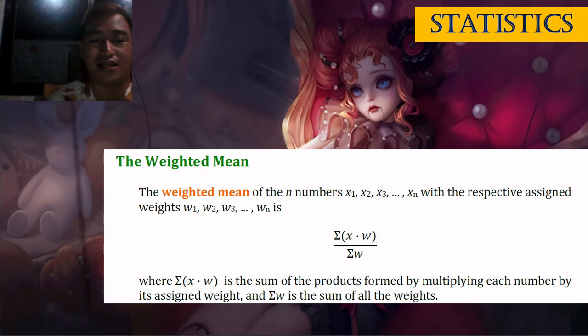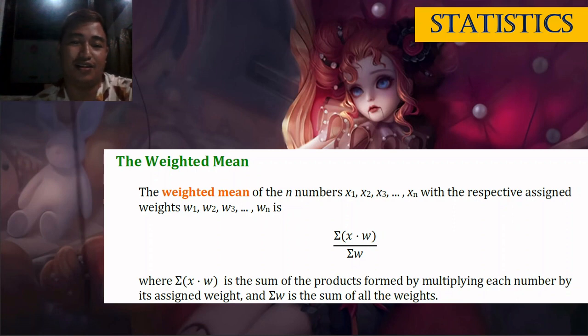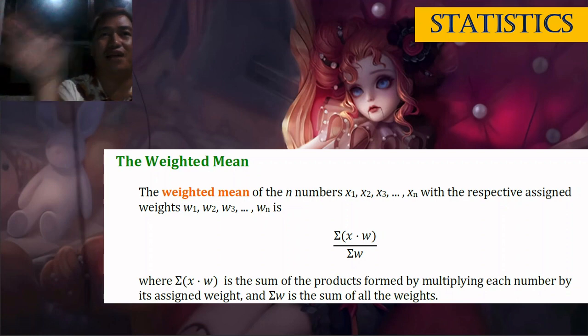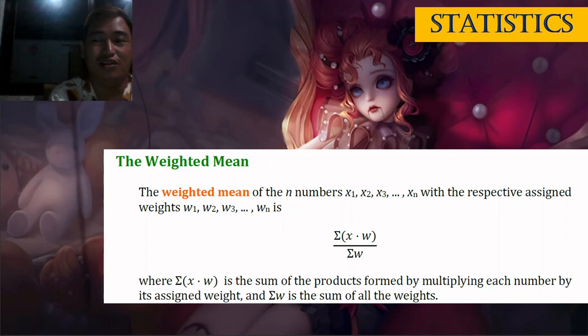Okay, now next, the weighted mean. The weighted mean is used, for example, for your GPA, your grades in college. You have a number of units and then your grade. What we do is multiply the grade by the number of units. Then we add the next subject's grade times its units. We add everything, divided by the total number of units, and that gives your GPA.